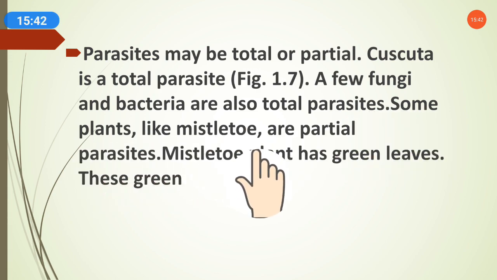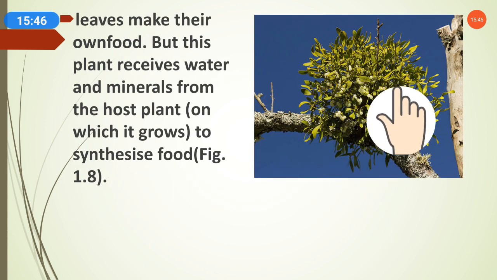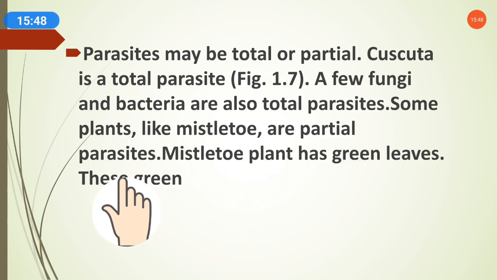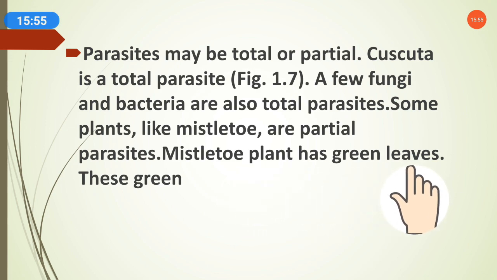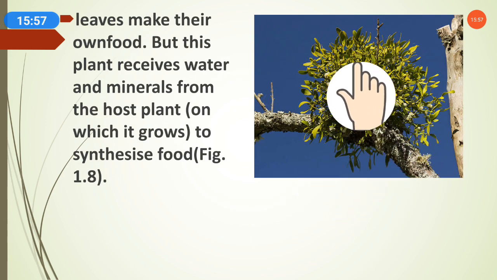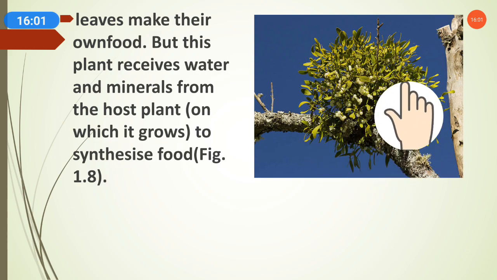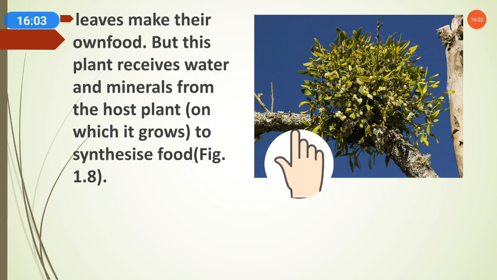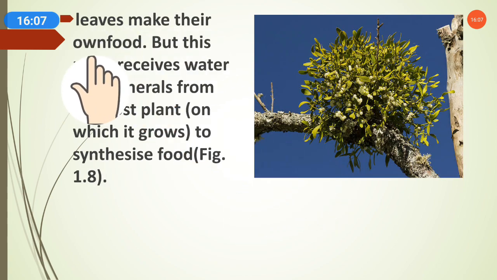Some plants like mistletoe are partial parasites. This mistletoe is a partial parasite, meaning it is not fully dependent on the other organism. In this picture we can see that the mistletoe plant has green leaves, so it is not totally dependent on another plant. These green leaves make their own food.